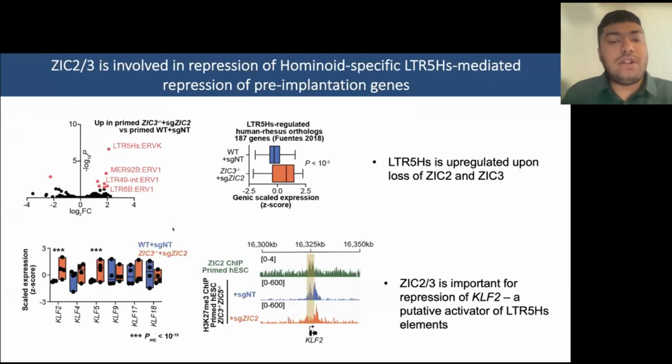Furthermore, when we look at what might be causing this upregulation of LTR5HS elements, we observed that KLF2 in particular was upregulated in the ZIG2-3 knockouts as well, and KLFs are known activators of LTR5HS transposable elements. And when we look into the H3K27me3 tracks of the ZIG2-3 knockout compared to the non-target control, you observe that there's a loss in H3K27me3 over these loci upon loss of both ZIG2 and ZIG3.